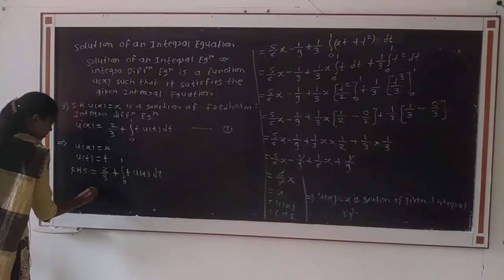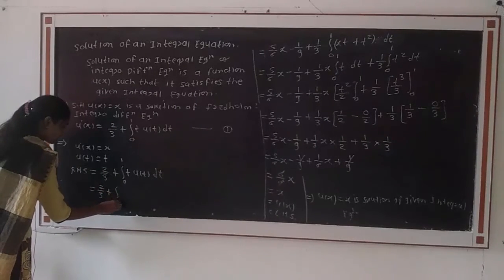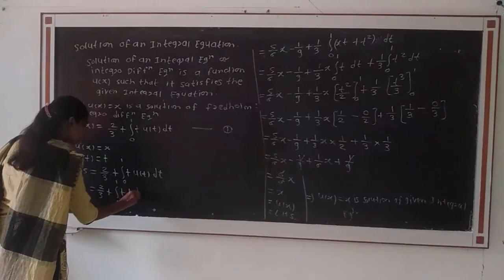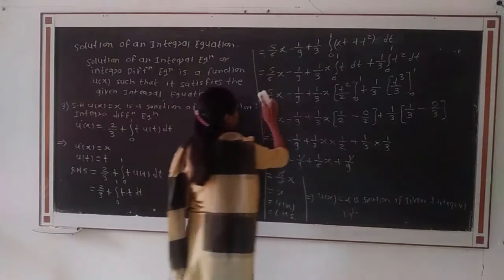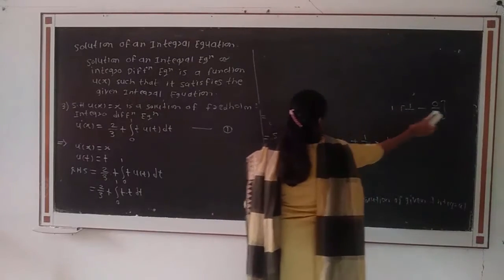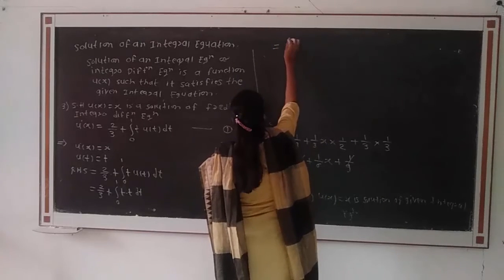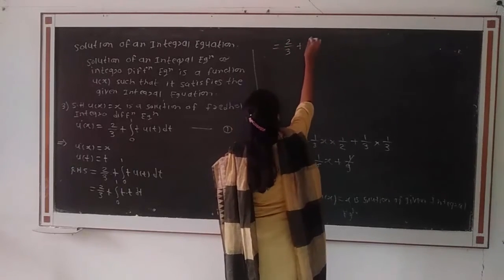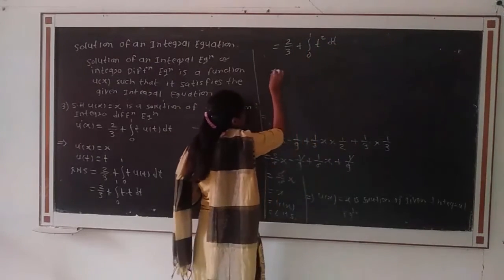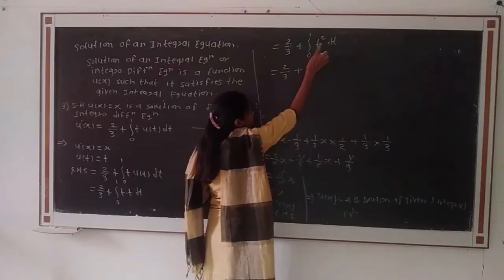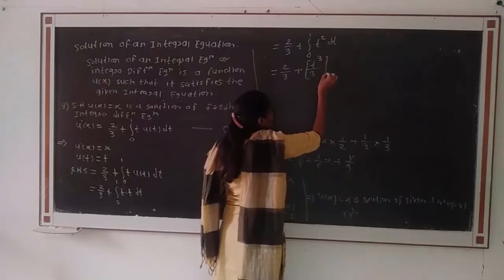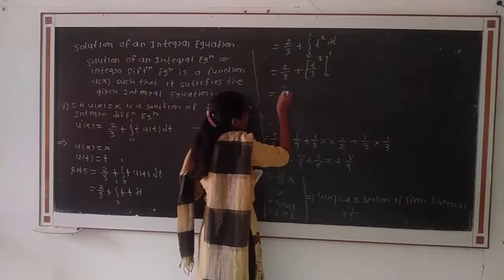Then we put the value of u of t: 2 divided by 3 plus integration from 0 to 1, t as it is, u of t will be t, that is t into t dt, which is 2 divided by 3 plus integration from 0 to 1 of t square dt, which is 2 divided by 3 plus t cube divided by 3 from 0 to 1.